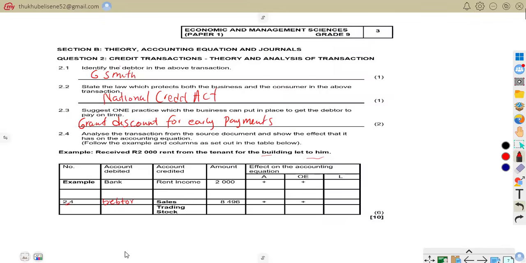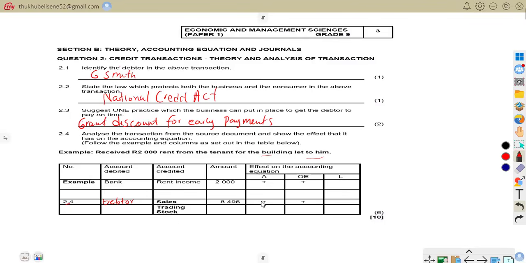Hope we get that. So sales is on credit, debtors control increases. We know debtors control is going to increase, and also our sales are going to increase. So the amount is 8,496. Why are we saying that? The customer received goods on credit, so the business will receive money later. So it means our debtors is going to increase as well. And then the sales income and owner's equity increase.